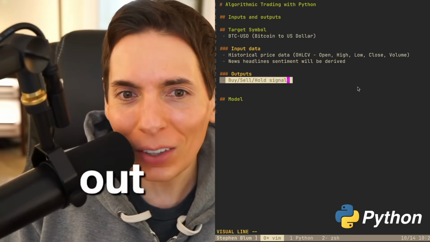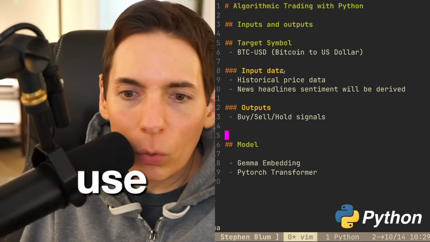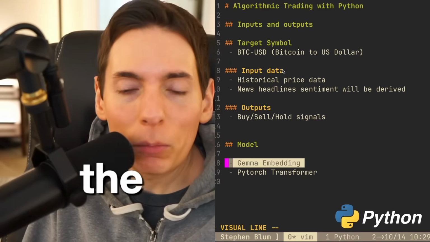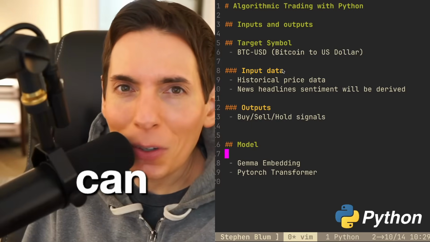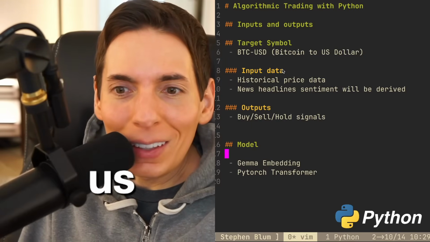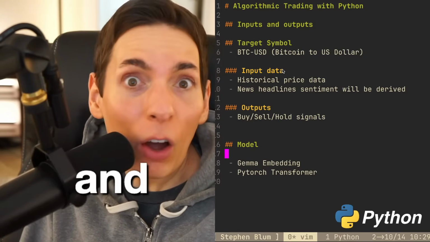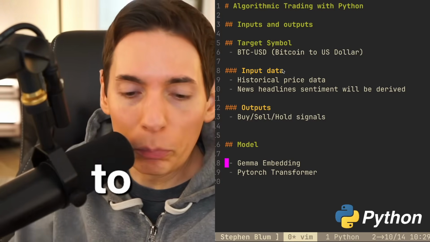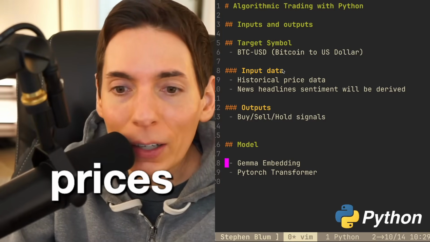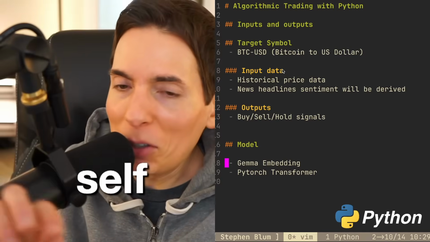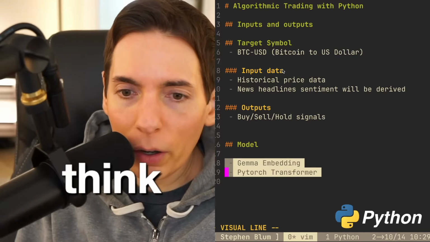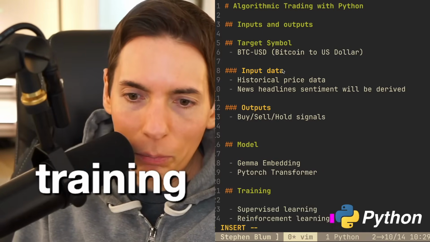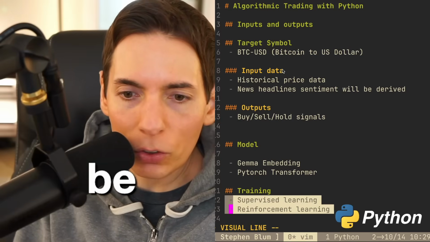I'm really excited. And what tools are you going to use? So we'll be using PyTorch, and then we'll be using the Gemma embedding model. That way it can automatically capture the sentiment analysis for us without us having to do that. We'll also be able to embed the prices, the stock prices as well, and we'll have full self-attention. It's going to be great. I think this is going to be one of the coolest models. And then we want different kinds of training. Training will be both. Yeah, we'll be trying both of these approaches.